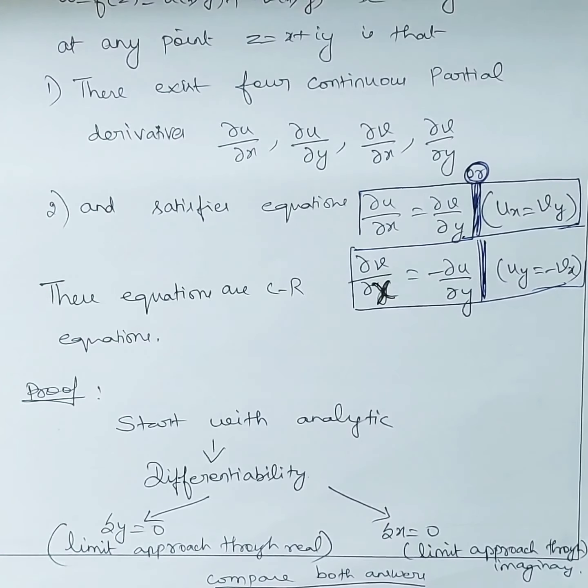The first one, please remember, delta y we are making it as 0, okay. So delta z will become delta x, because this term is becoming 0. So delta z is nothing but delta x, that is what we have written. And delta z tends to 0 means, since it's equal to delta x, it's same as delta x tends to 0. So whatever we have got, we are rewriting this as it is. Only what we are changing, limit delta z tends to 0, I am changing it as delta x tends to 0, and denominator delta z will become delta x in this case when delta y becomes 0, okay.